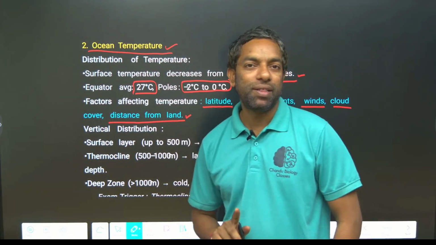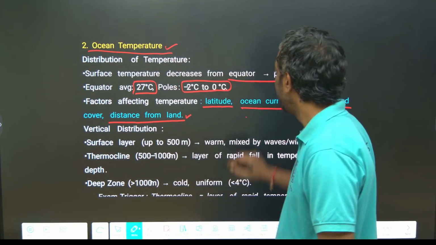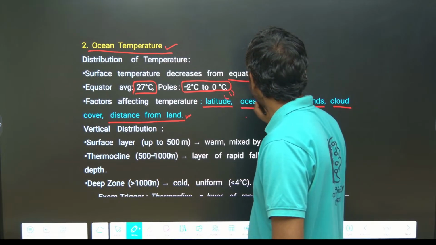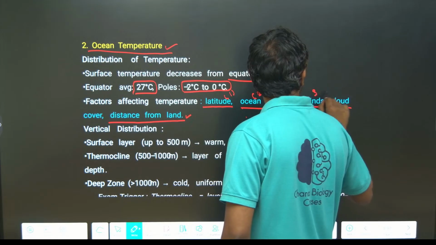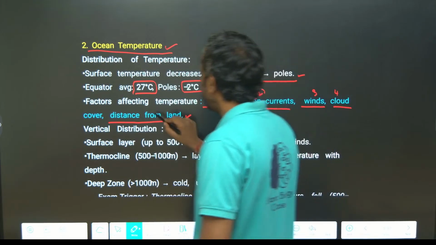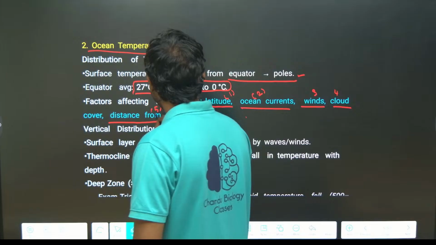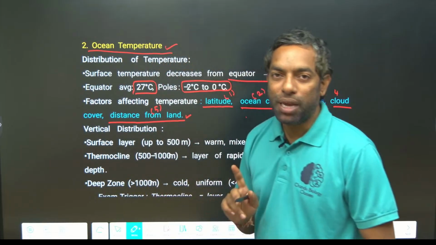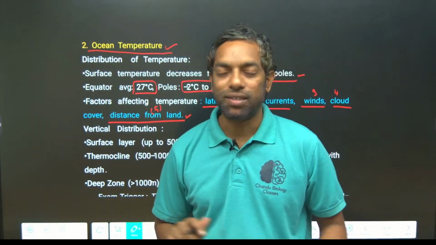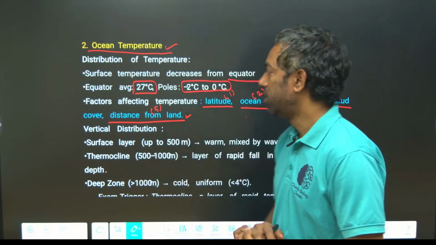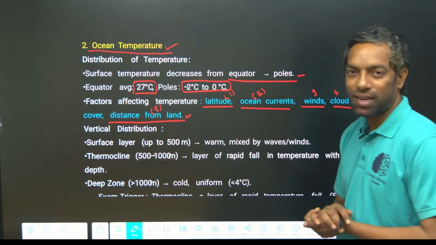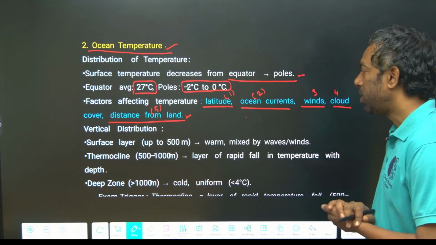The reasons for ocean temperature: latitude is one reason, ocean current is second, winds third, cloud fourth and distance from land fifth.